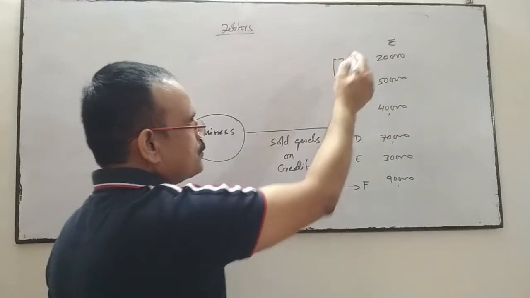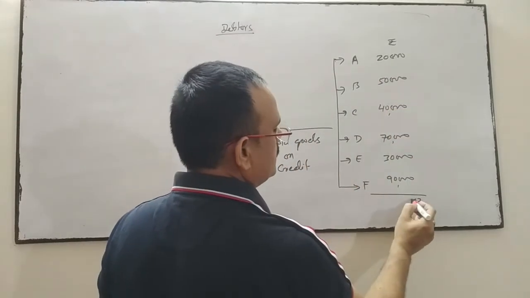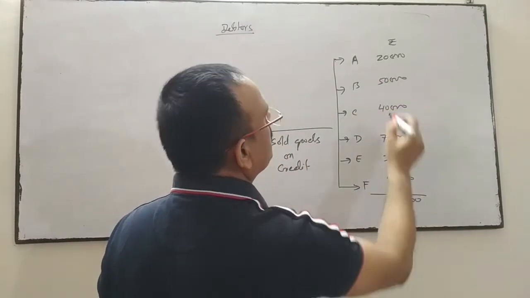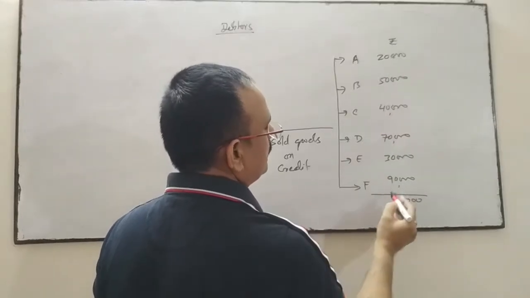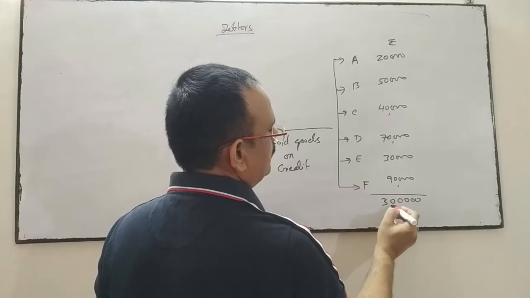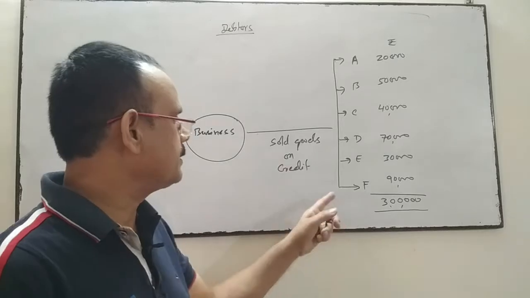So total goods sold on credit by the business is 3 lakhs.